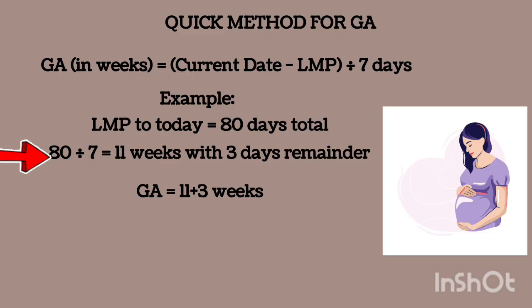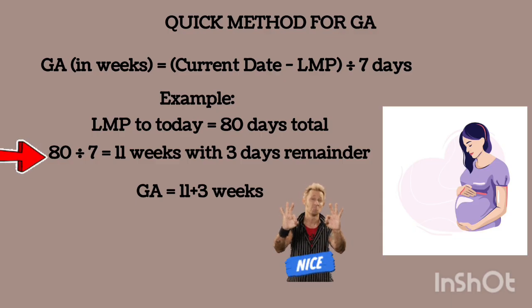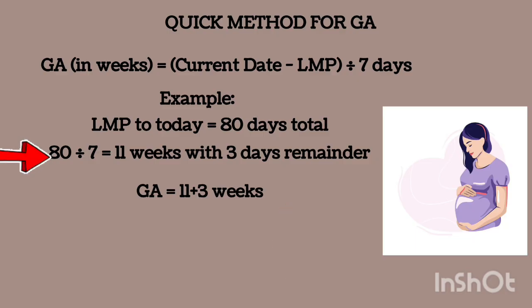So simply, this is a quick formula. Just calculate the number of days from the last menstrual period. Simple. Then divide it by 7 because it's usually measured in weeks. So how many days make 1 week? 7 days make 1 week. So you're dividing by 7. That's all. Simple, easy peasy. In case you have more questions, you can put them in your comments.